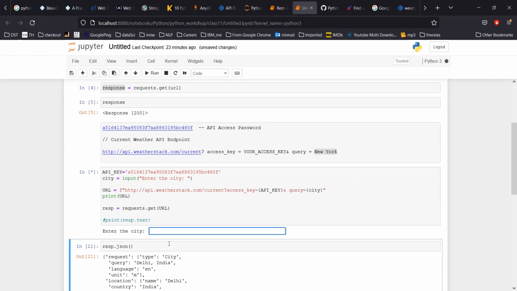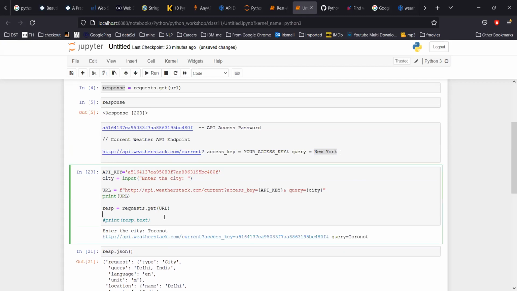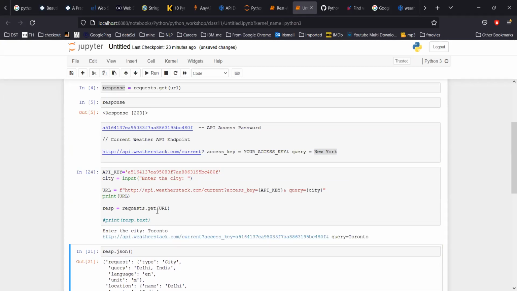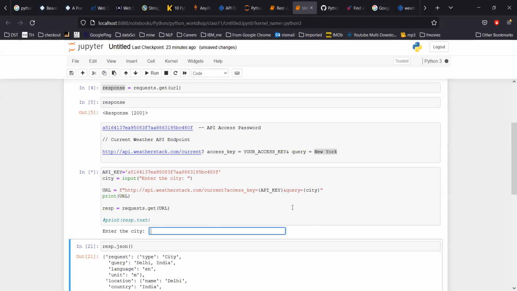If I run it, and let's say Toronto, then it's wrong. Okay, so the URL is now designed this way. You can see the API, weatherstack, current, access key, and query is this. Okay, so that is also wrong. So let me put it this way and then run it again.